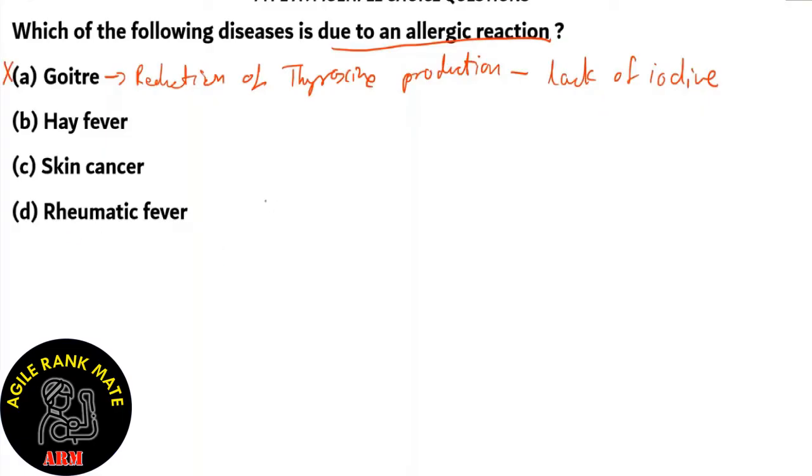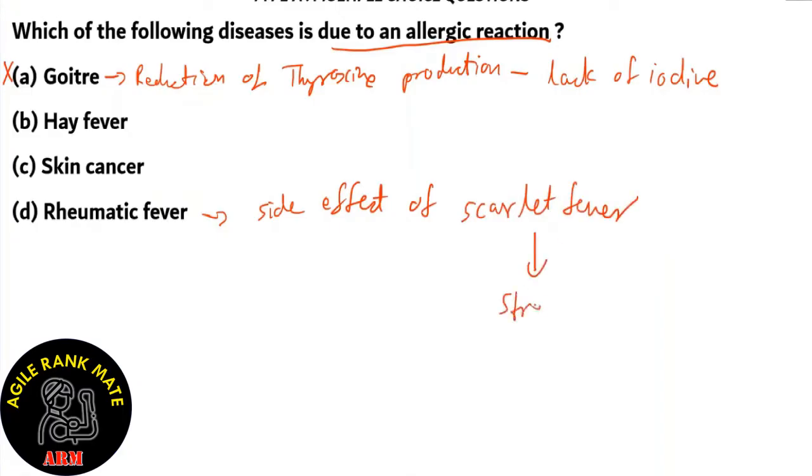What about option D, rheumatic fever? This rheumatic fever is a side effect of another disease known as scarlet fever. And scarlet fever is caused by a streptococcus. So therefore, it's not an allergic reaction. So option D is incorrect.